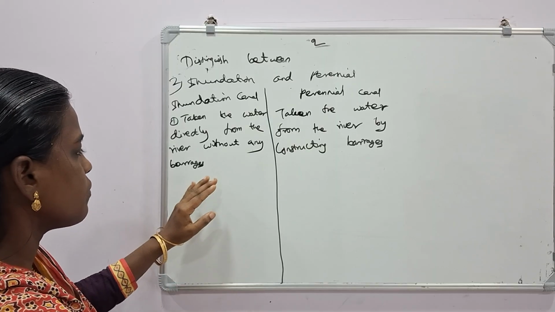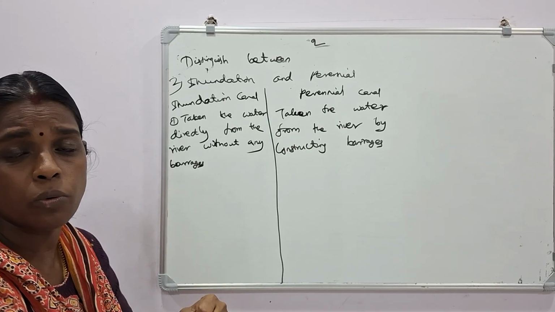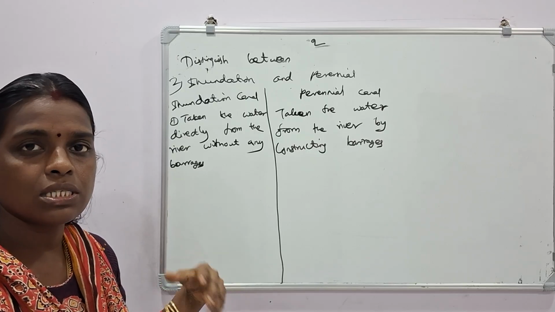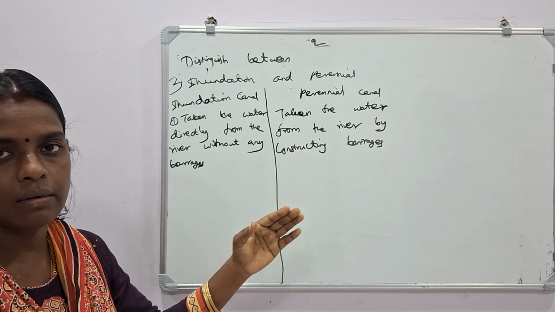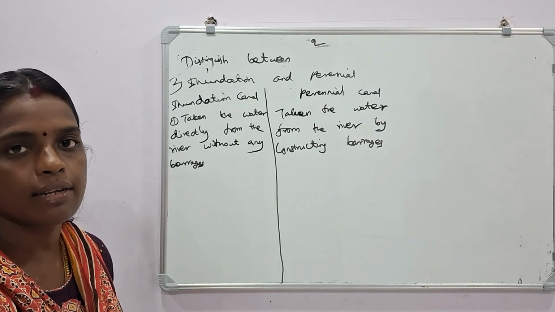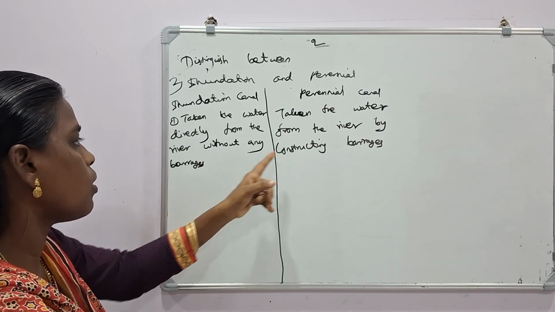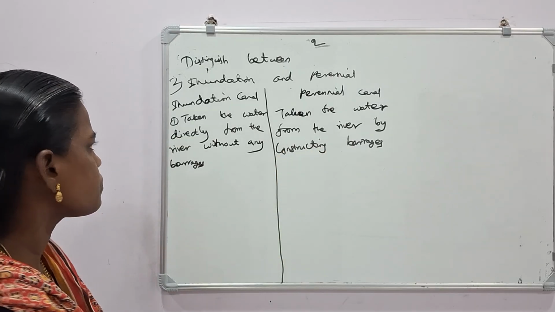If you feel hard to memorize the term barrages, instead of that you can read dam. So by constructing a dam, or without constructing a dam, like that you can write. So without any dams or by constructing a dam, in that way also you can do the answer.